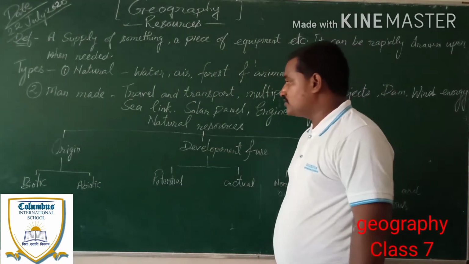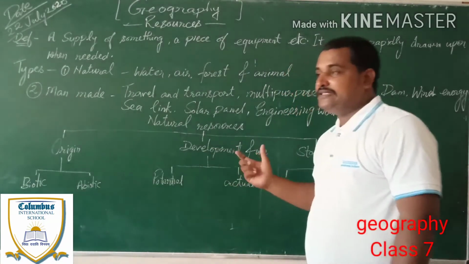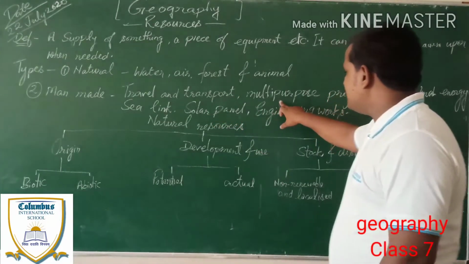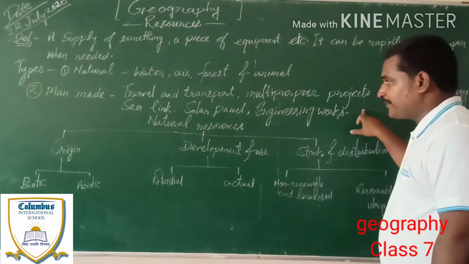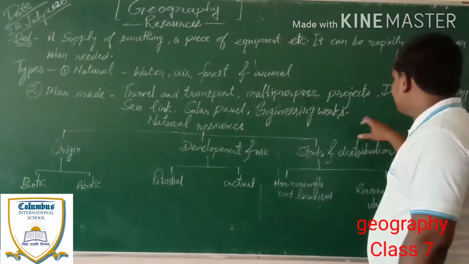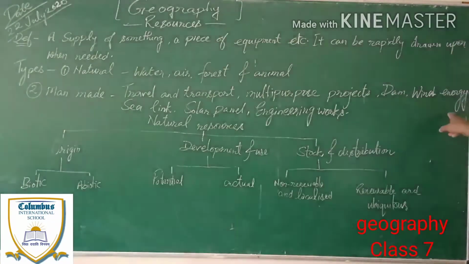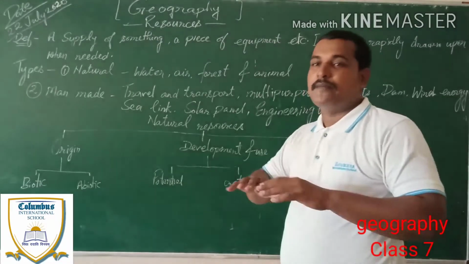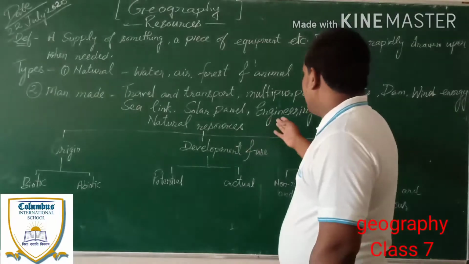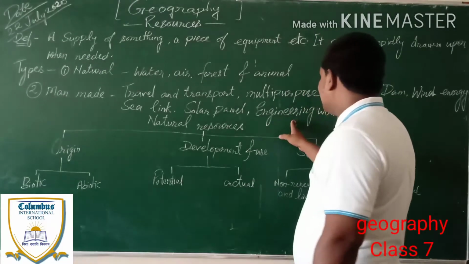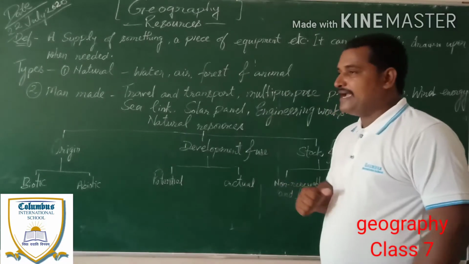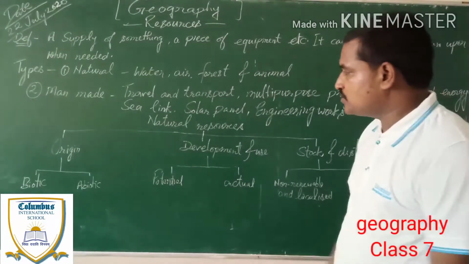Examples for this resource will be travel and transport, and multi-purpose projects. In projects we can see dams, wind energy, solar energy, sea links, which means bridges, and solar panels. Engineering works all come into the category of man-made resources.